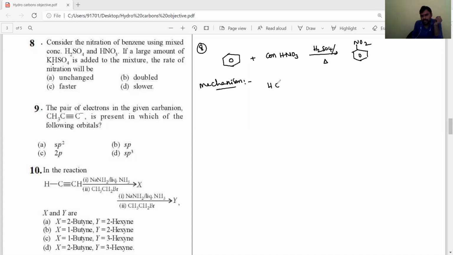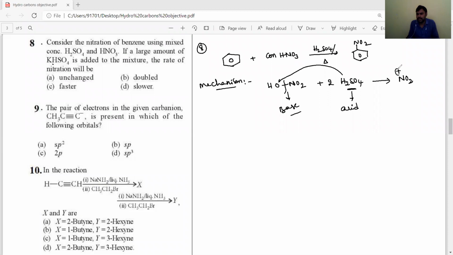HNO3 is in the form of OH and NO2, and reacts with H2SO4. In this mixture, H2SO4 acts as the acid and HNO3 acts as a base. According to the Bronsted acid-base theory, it produces H plus ion, and this water comes outside and produces the NO2 plus electrophile, and produces H3O plus ions plus HSO4 minus, the bisulfate ion.